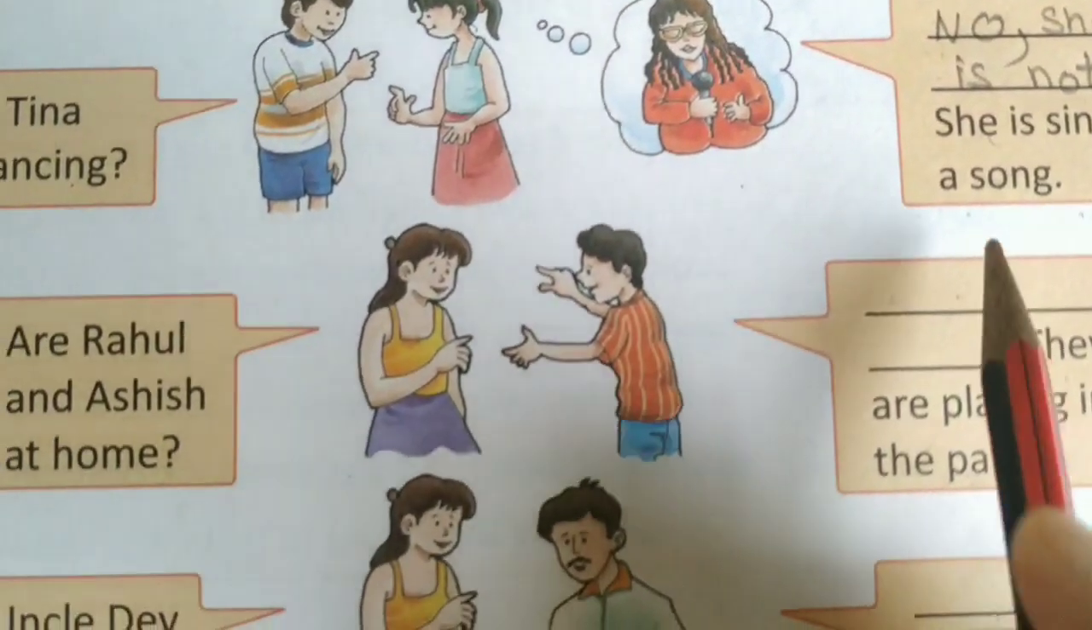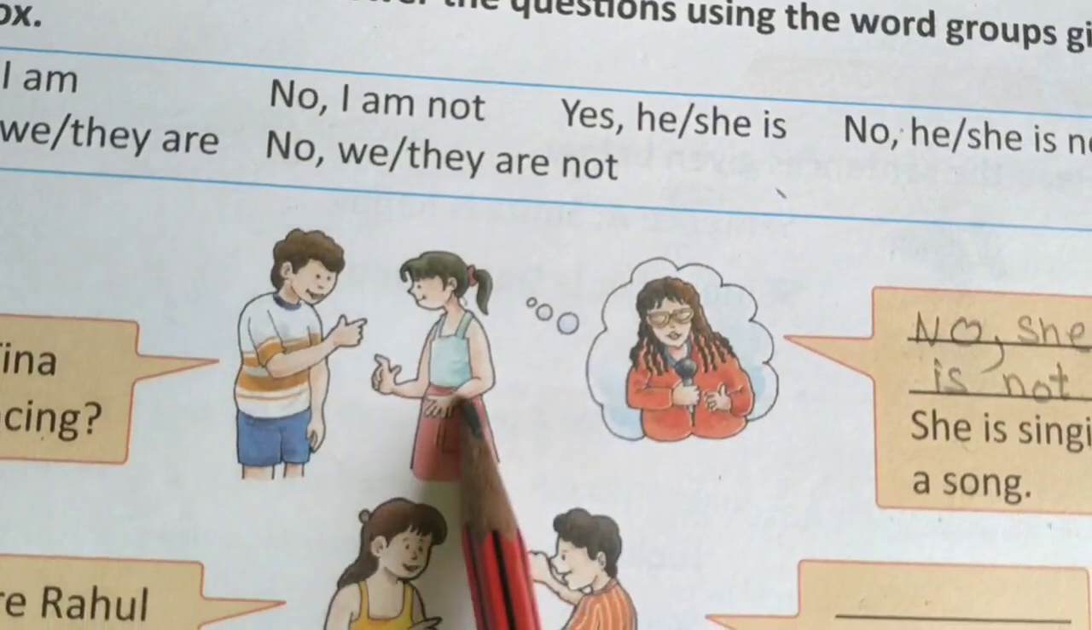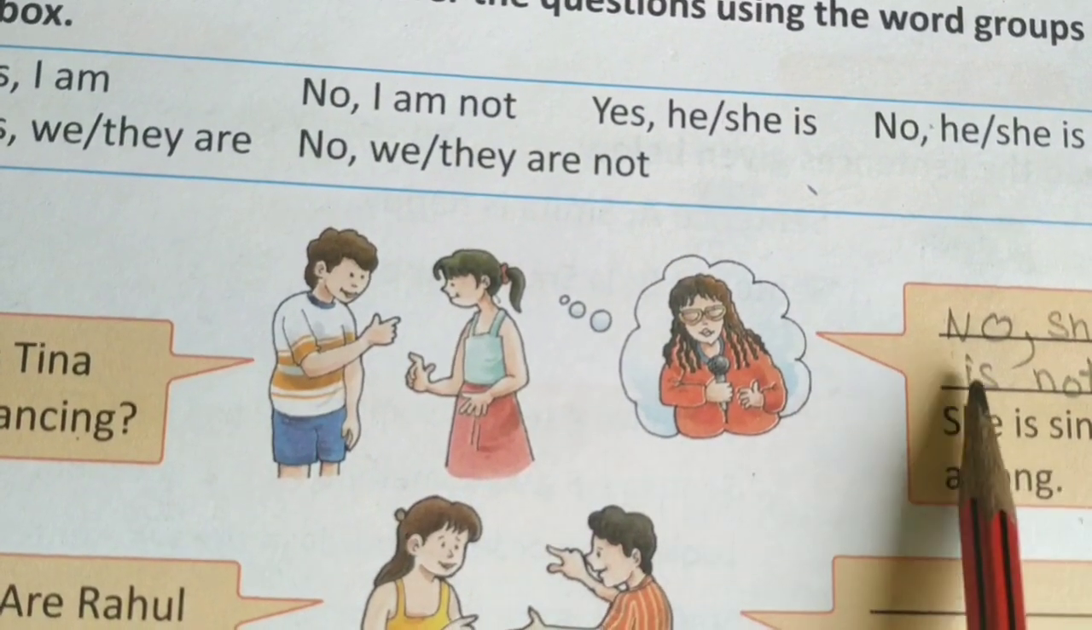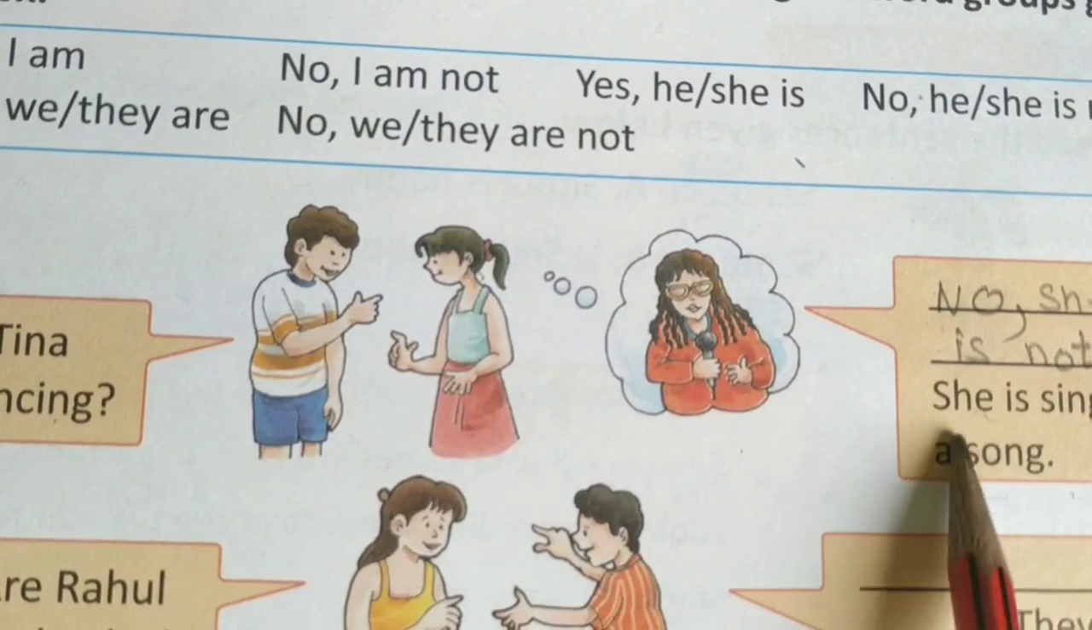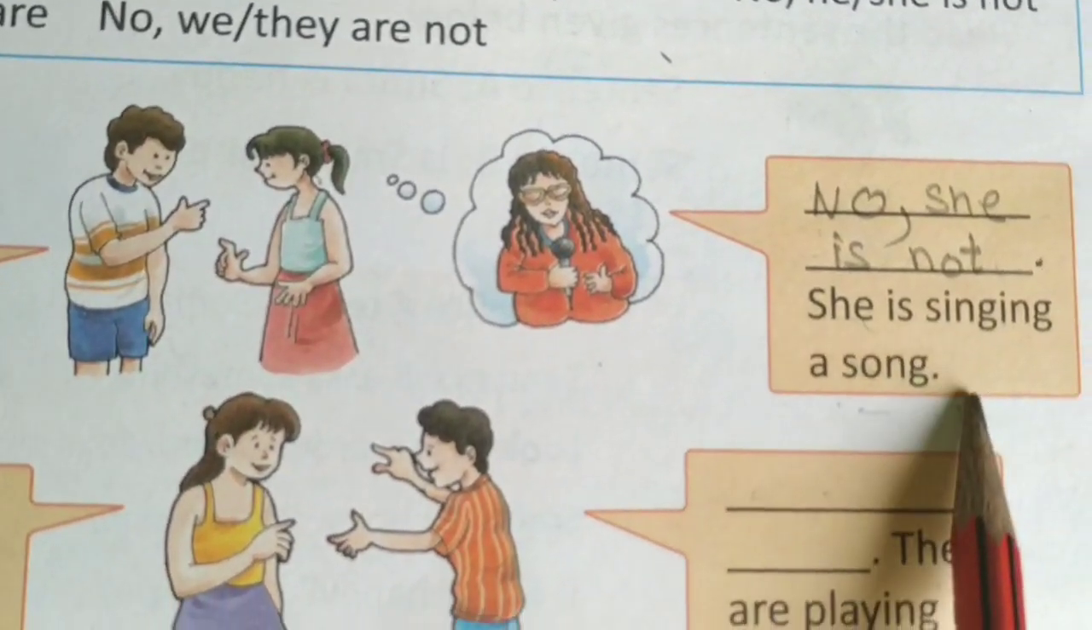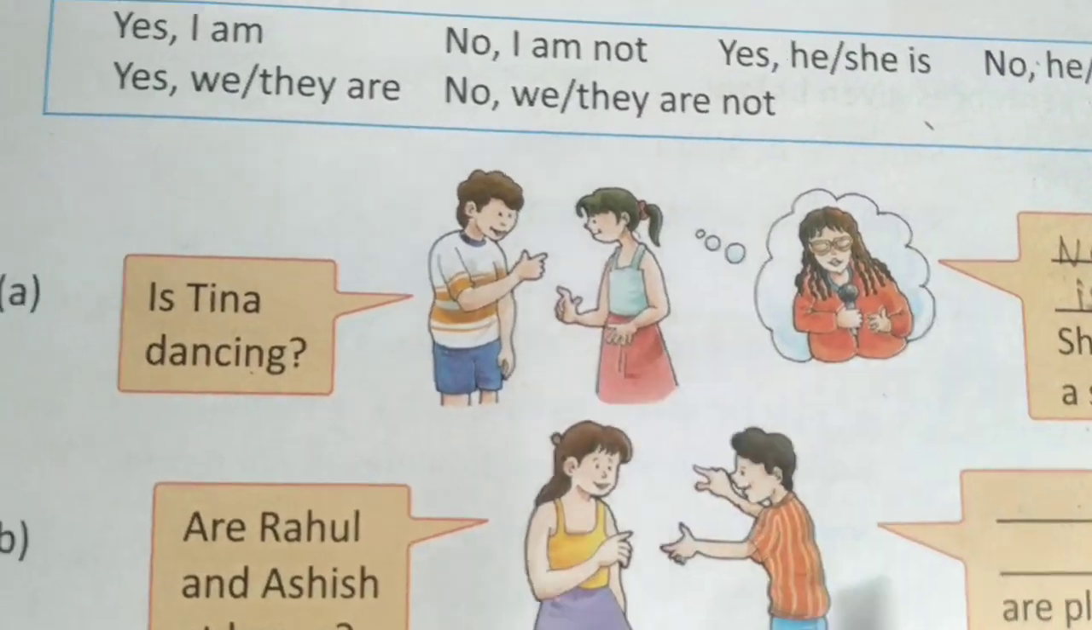Okay. Then here the girl is saying what? No, she is not. But what she is doing? She is singing a song. She is specifying it. Okay.